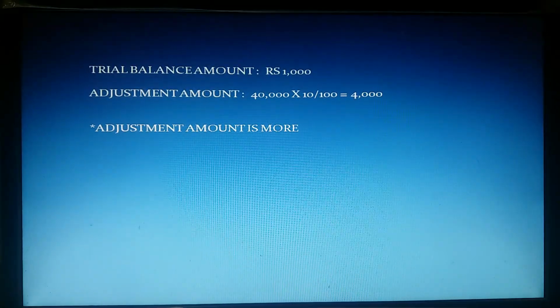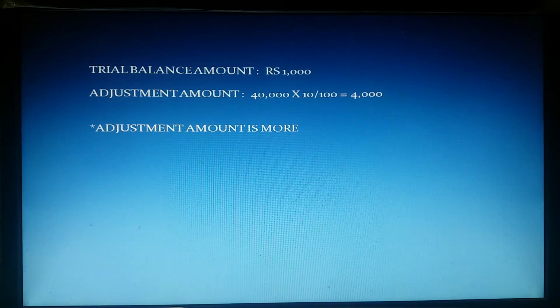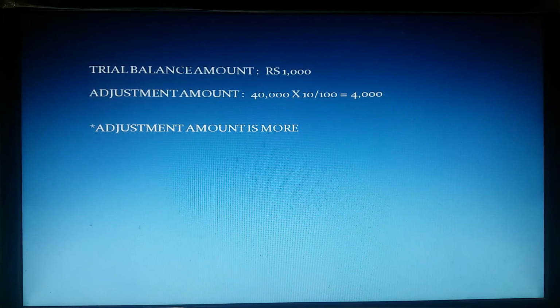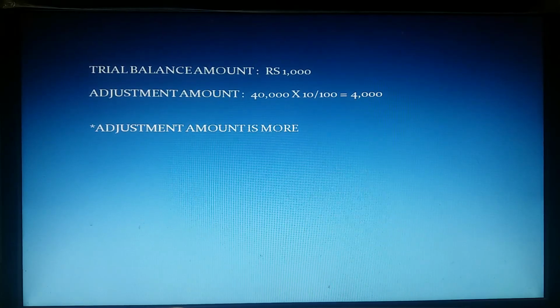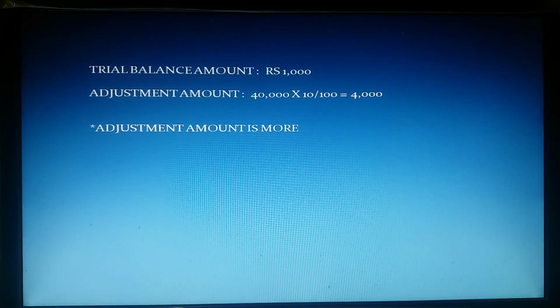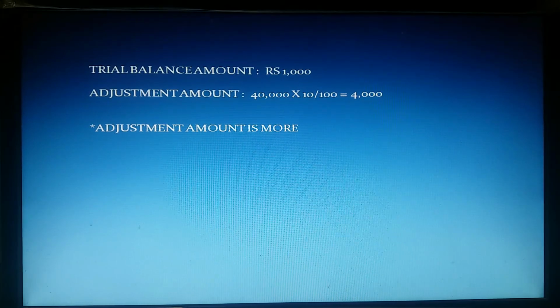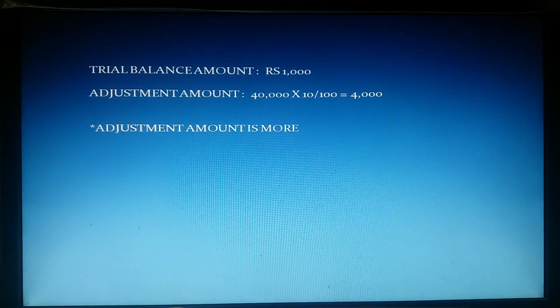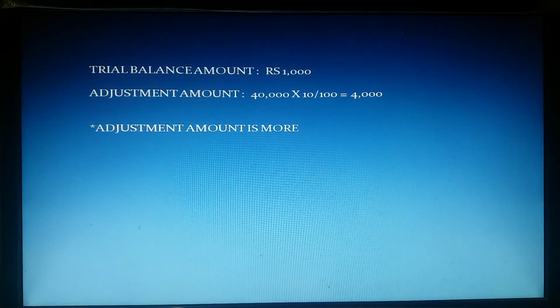Then we should observe whether the trial balance PBD is more or the adjustment PBD is more. Trial balance PBD is known as opening PBD, and adjustment PBD is called closing PBD, or old PBD and new PBD. So the trial balance amount is 1,000 rupees, old PBD is 1,000, and new PBD on debtors at 10% when we calculated is 4,000. So the adjustment amount is 4,000, which is more by 3,000 rupees.